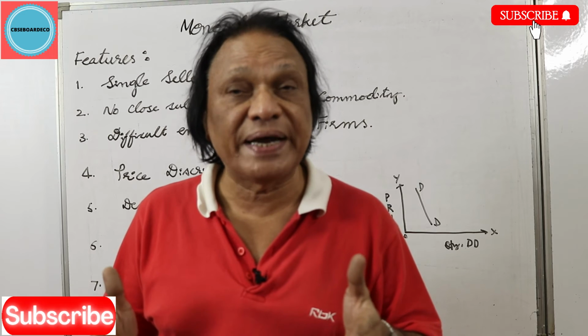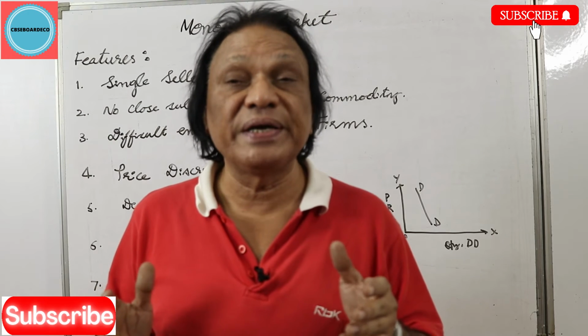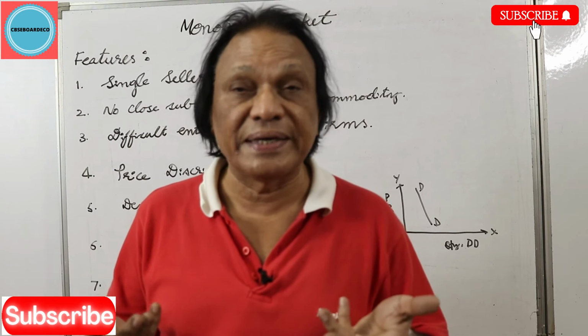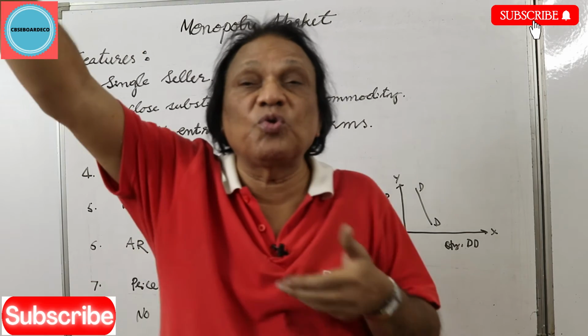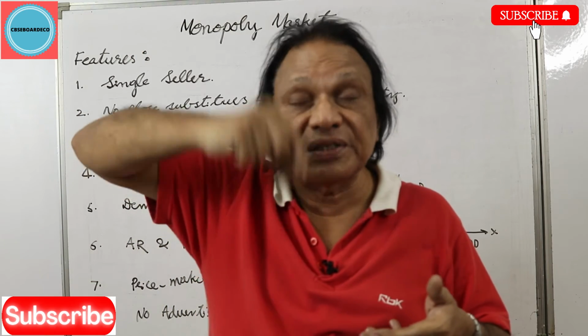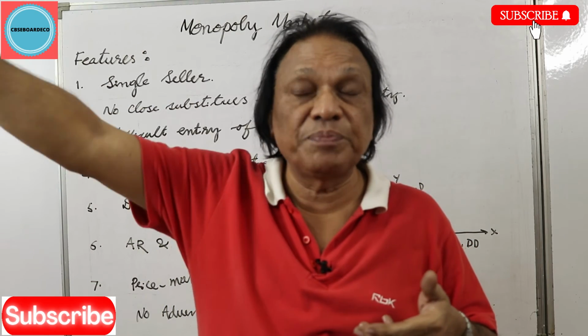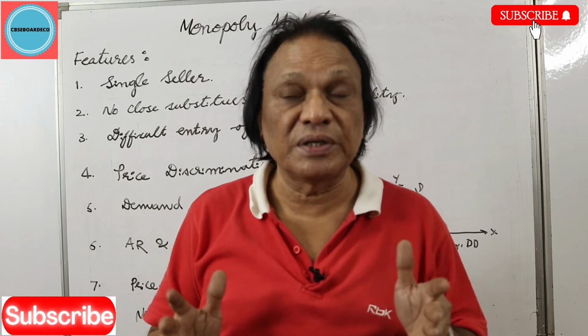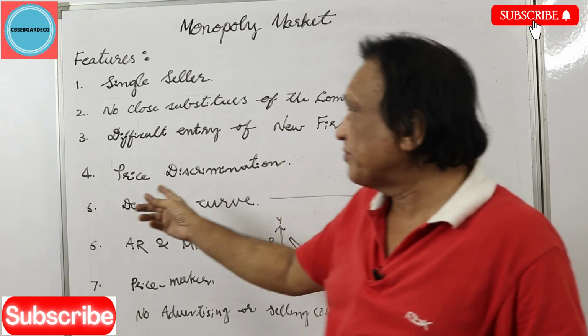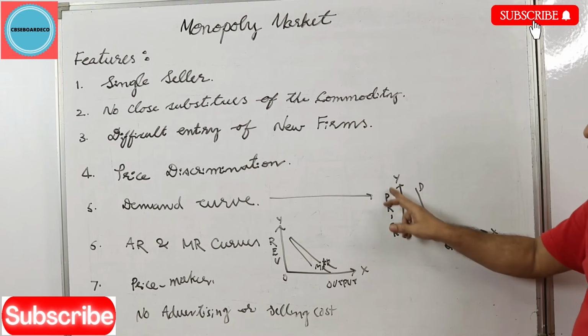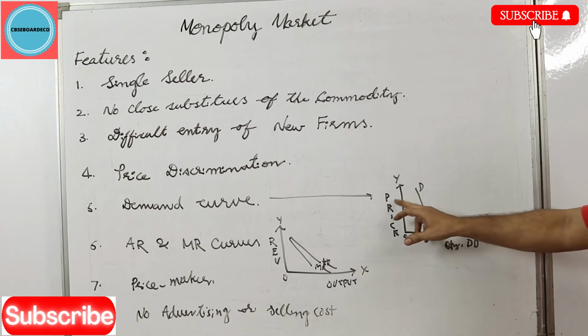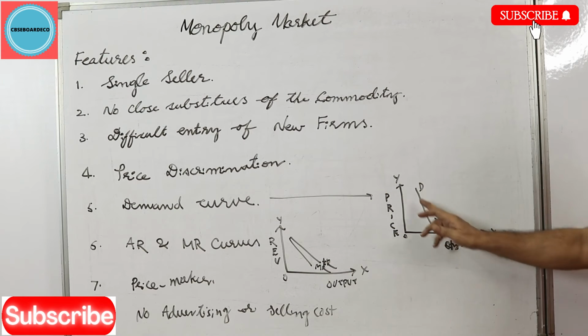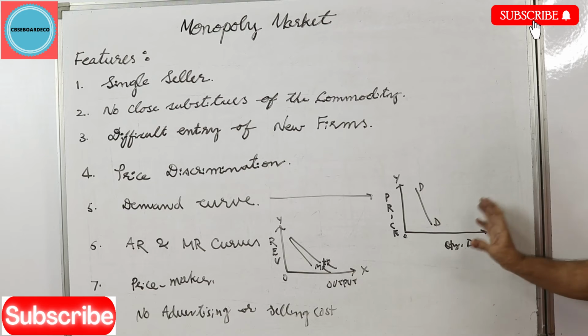Now what is the shape of the elasticity of demand? It is relatively inelastic, not elastic, because there are no close substitutes. Even if he slightly reduces the price, it's not that people leave other brands and come to this. That's why it's relatively inelastic. That's why it's a steeper curve. Look at the graph here, demand curve. This is the x-axis, we've got quantity demanded, and on the y-axis you've got the price. DD is the demand curve. This is a steeper curve, relatively inelastic because of non-availability of substitutes.